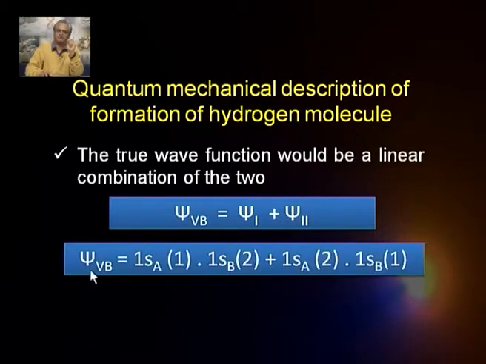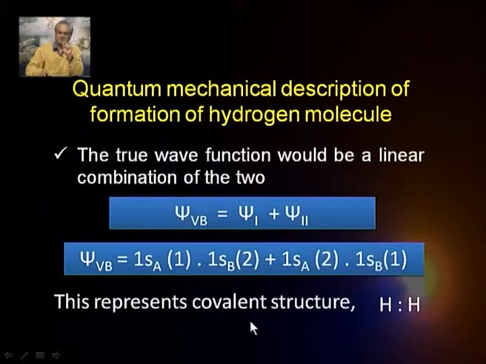Probably I can put now psi valence bond to be equal to 1s A1, 1s B2, plus 1s A2, 1s B1, which means that this is my psi 1, this is my psi 2. So, the overall wave function would be the sum of these two wave functions. So, that is the valence bond description of the hydrogen molecule.